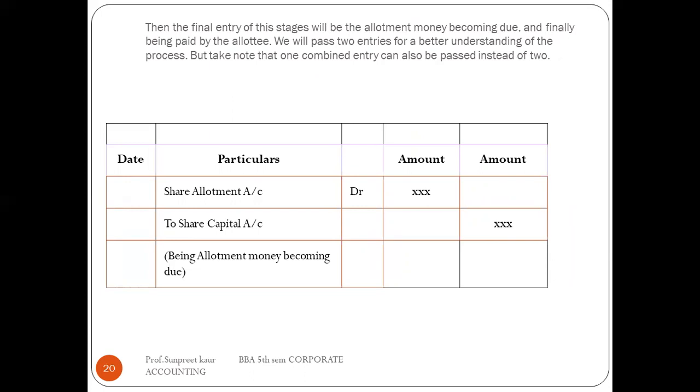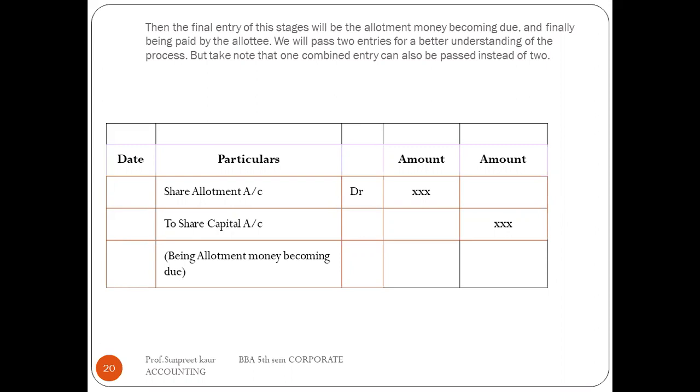Then there is the final entry of the stages, when the allotment money becomes due and when it is finally paid by the allottee. Who is the allottee? The one who pays. For this, two entries will be passed.